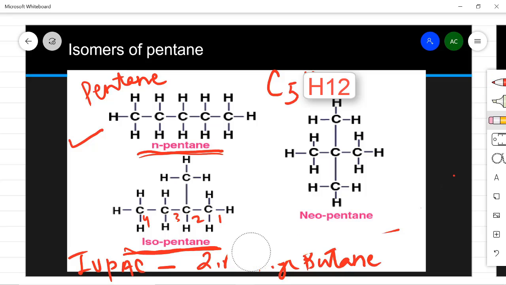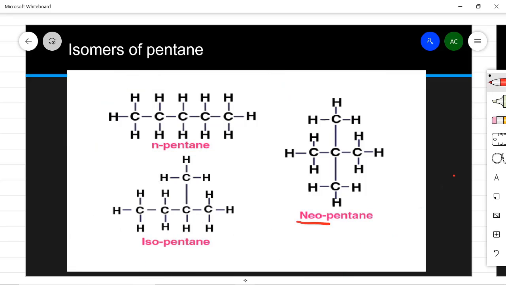Now comes the third one, neopentane. As you can see, 2 carbons have gone down. So neo stands for at least 1 carbon atom attached to 4 other carbon atoms, 1, 2, 3 and 4, then it forms neo.